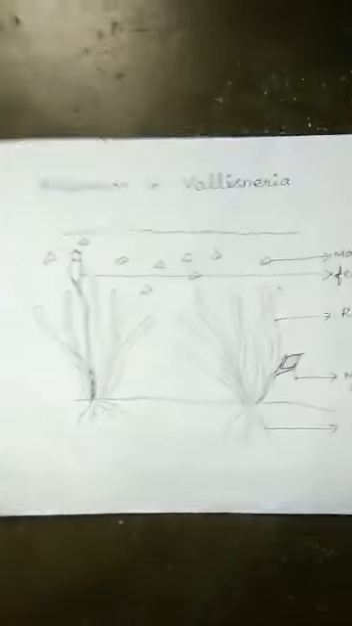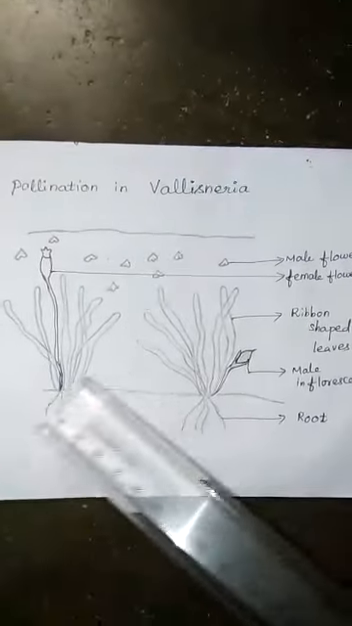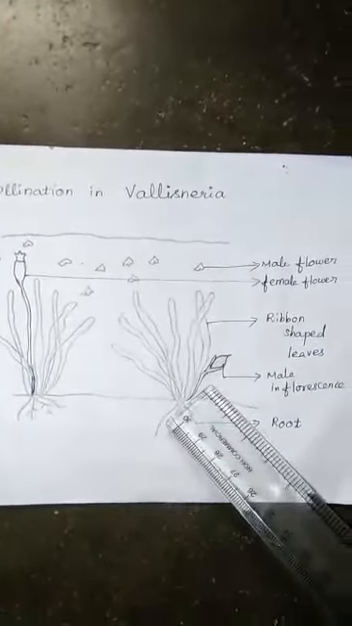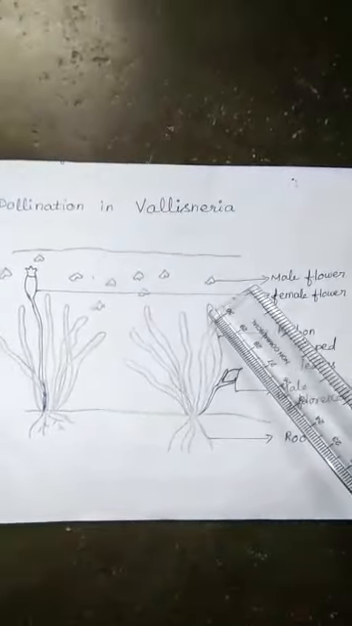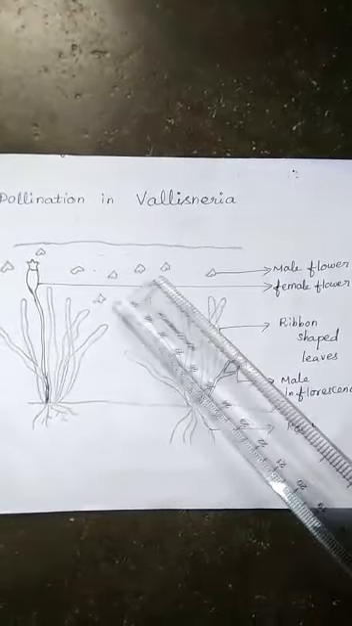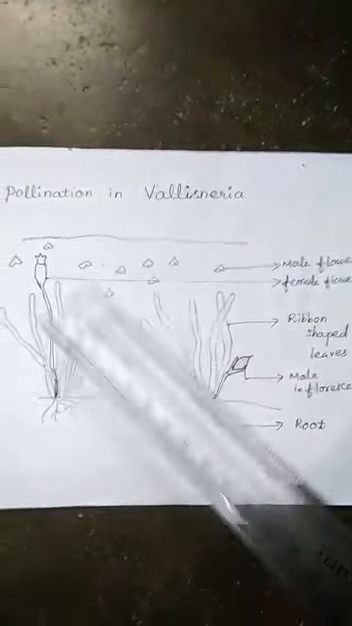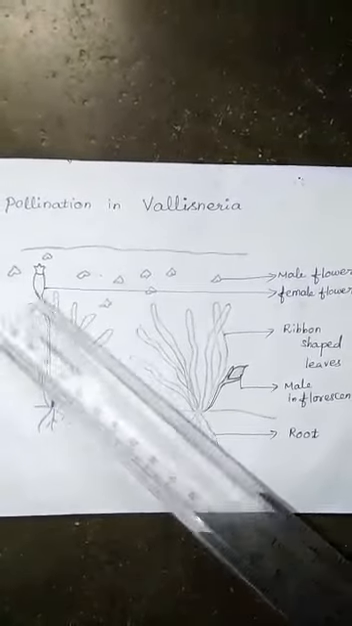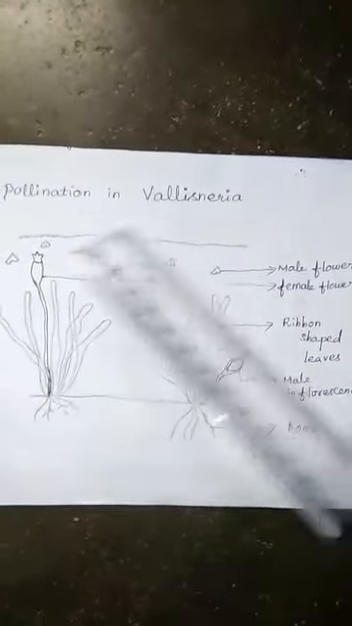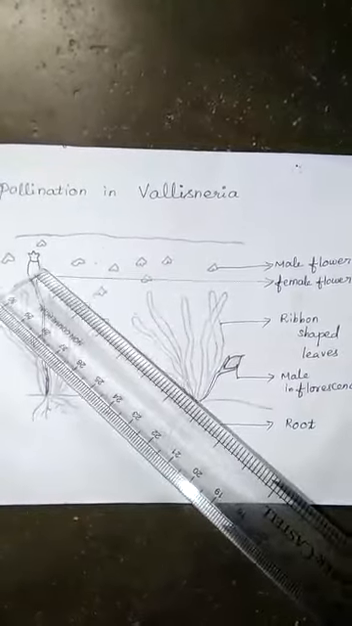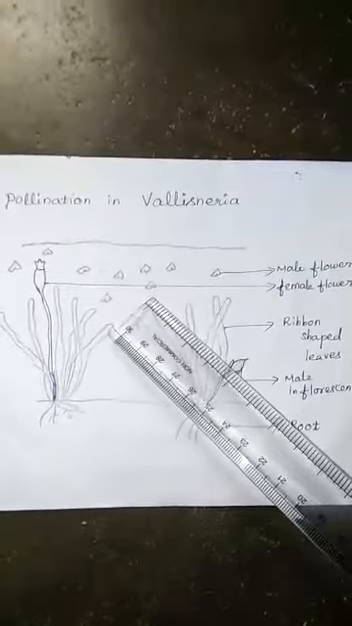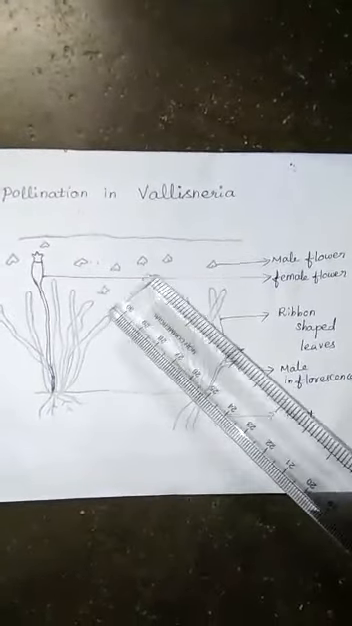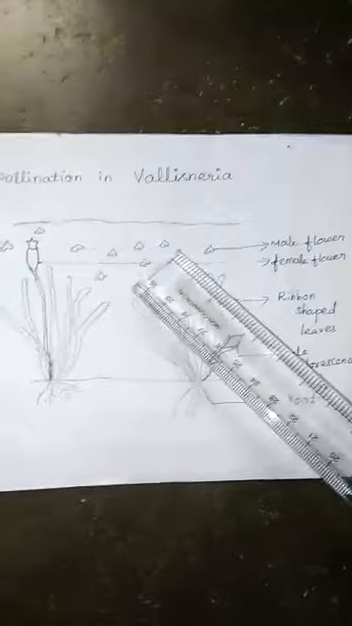Here vallisneria is a dioecious plant, meaning male plant and female plant are separate. The male plant produces the male inflorescence, which produces male flowers. The male flowers freely float on the water, then reach the female flower on another female plant. Then they reach the stigma of the female flower, and there will be fertilization. This is an example for hydrophily: pollination done by water.